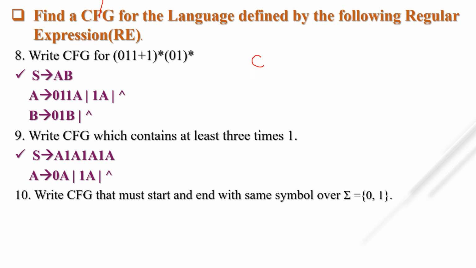It may start with 0, so it must end with 0, and in between 0 and 0 it may be any combination of 0 and 1 the whole star, or it may start with 1, so it must end with 1, and in between it may be any combination of 0 and 1 the whole star.